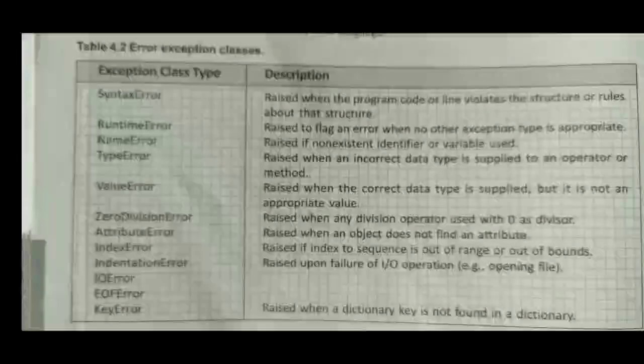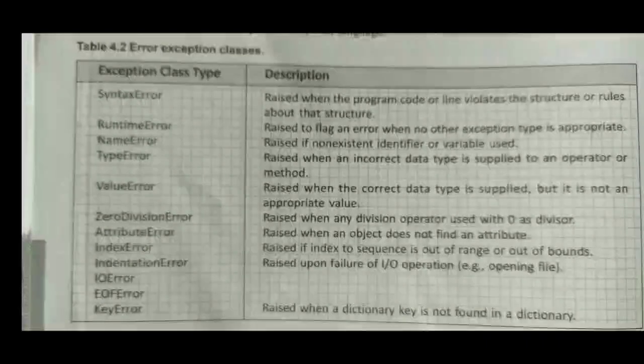Next one is a zero division error. It is a basic error of mathematics. So when a division expression has 0 as a denominator, this causes a zero division error, and this error gets raised. This is also called a runtime error.